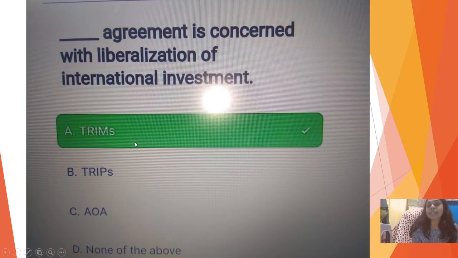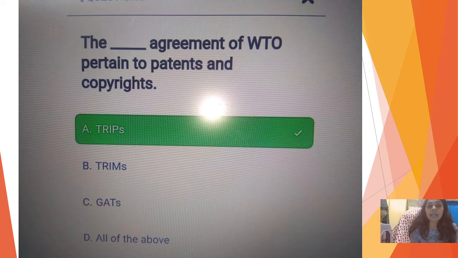Next one I have is: dash agreement is concerned with liberalization of international investment. Whenever the word investment is there, you'll write TRIMS. Whenever the words intellectual property rights are there, you will write TRIPS. Whenever the word agriculture is there, you will write AoA. So please keep this in mind while you are studying. The next one is: the dash agreement of WTO pertains to patents and copyright. So it is intellectual property rights. That is why it is TRIPS.